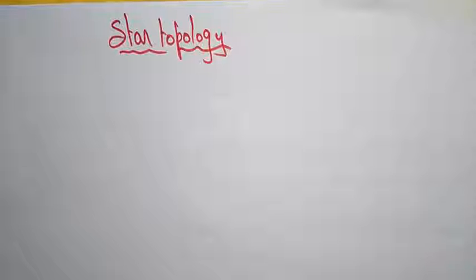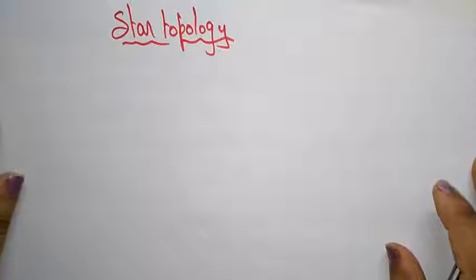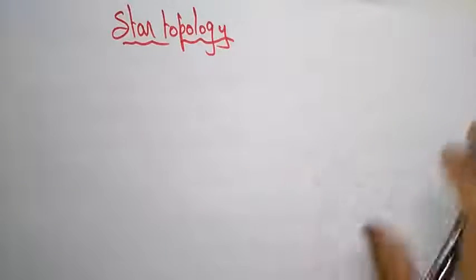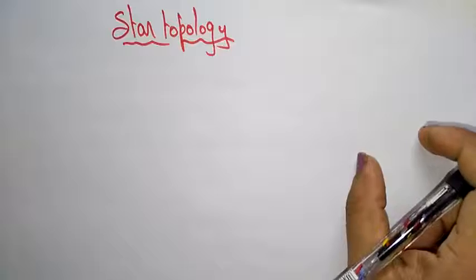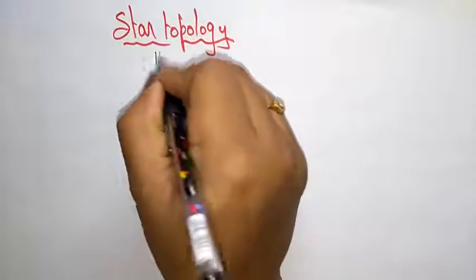Hi students, now coming to the next, the continuation of the topologies. So far we have discussed the bus topology and ring topology. Now let us see the star topology. This is also connected in the form of a ring, but here we have a central node. So now let us see what this is.